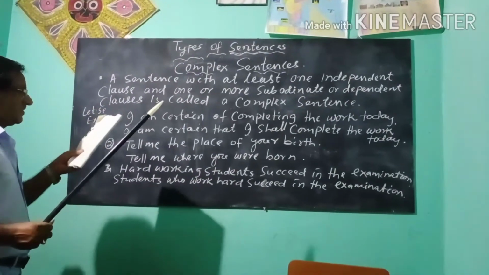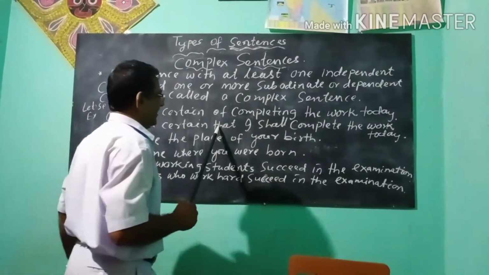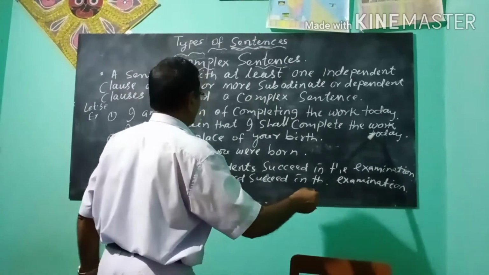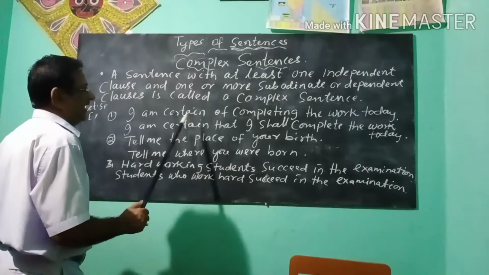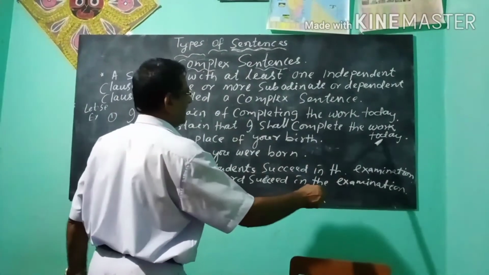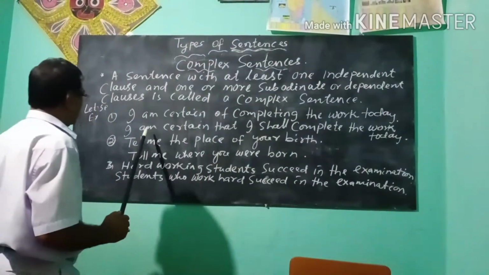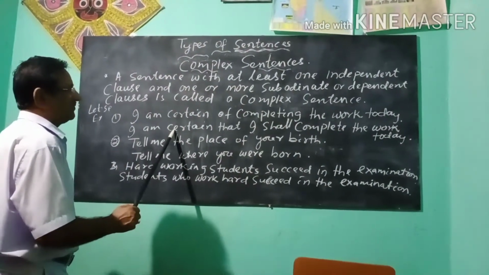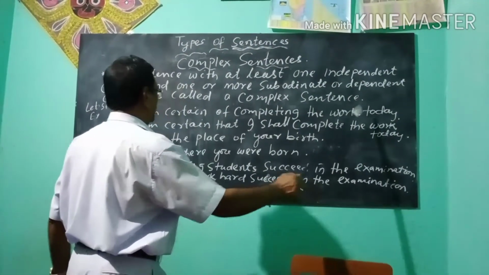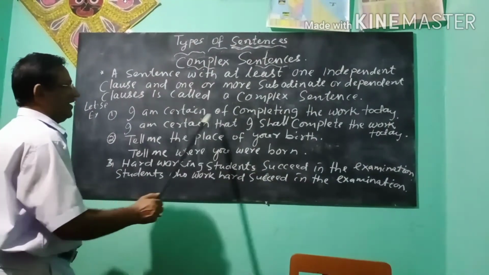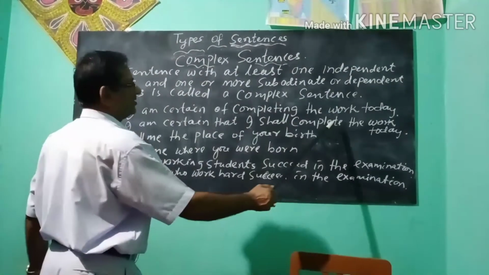The first sentence, I am certain, and second sentence, that I shall complete the work today. The first is the main clause, I am certain, and that I shall complete the work today is a subordinate clause. So this is a complex sentence with one main clause and another subordinate clause.